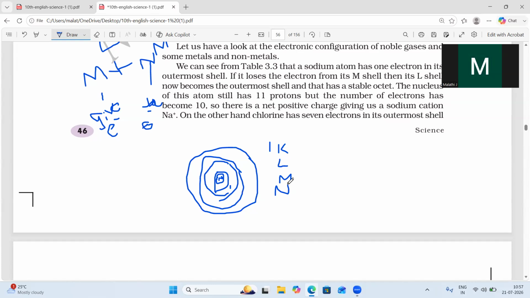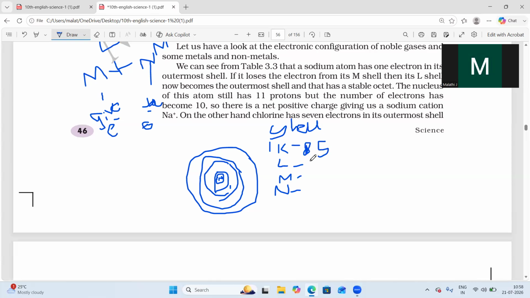Around the nucleus there are orbitals or shells; we can call them shells or orbitals. If you know the number of electrons present in each shell, then you can write the electronic configuration. In the K shell, all these shells again have subshells.